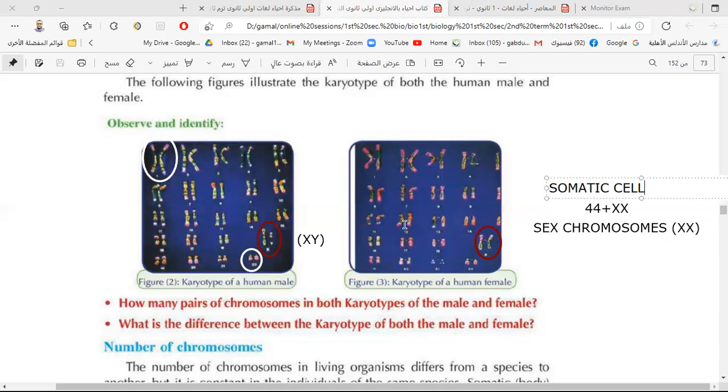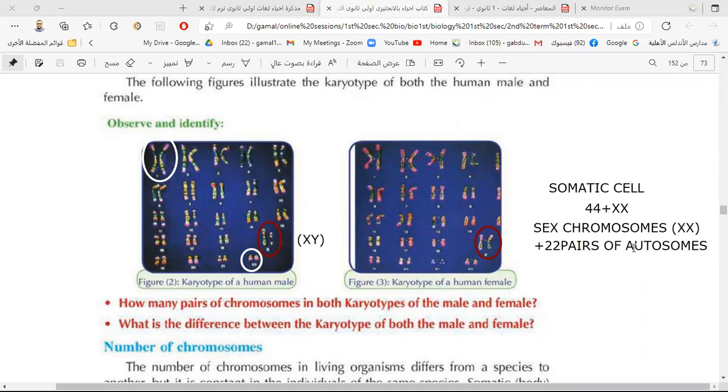They are the first 22 pairs, or the 44 chromosomes. As you see here, we have 22 pairs called autosomes, or somatic chromosomes. The autosomes are similar in the male and also in the female.